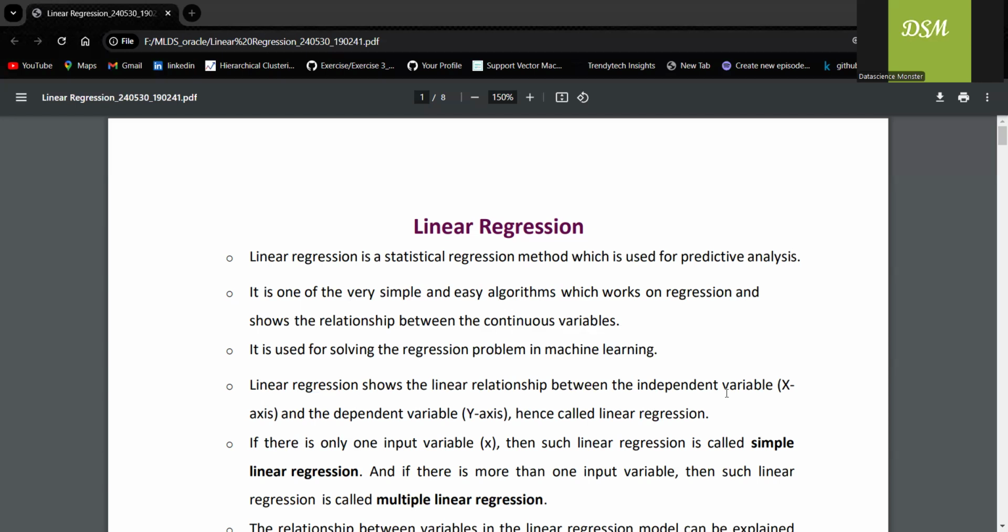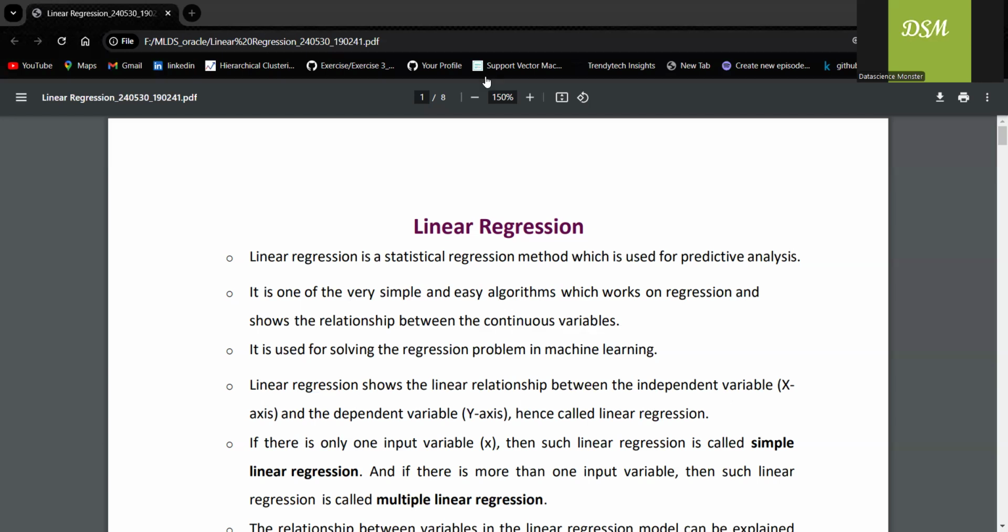So generally what I have seen is people find it really difficult to answer the questions about assumptions in linear regression. So I will guide you on how to answer this question in an interview. So first of all, let's try to understand what linear regression is. Though I have done several videos on it, this is a quick go-through about linear regression, right?